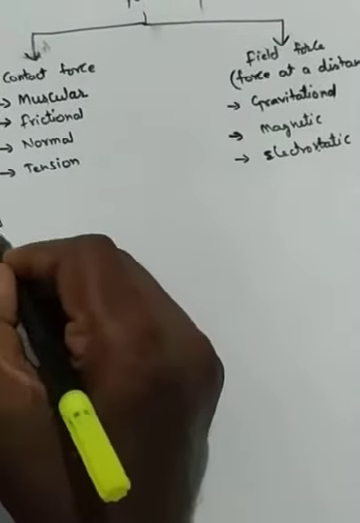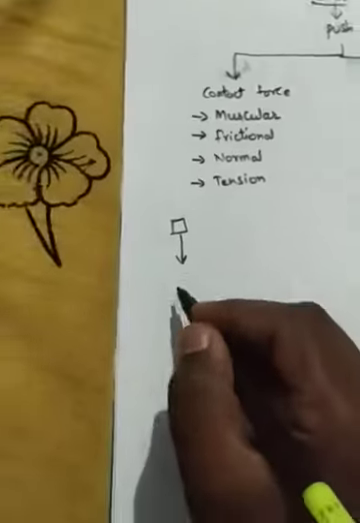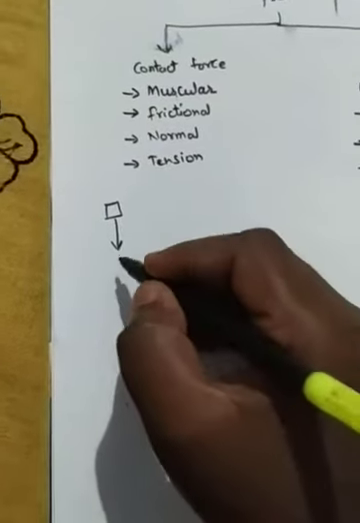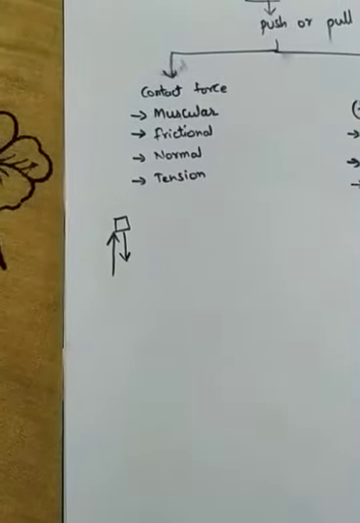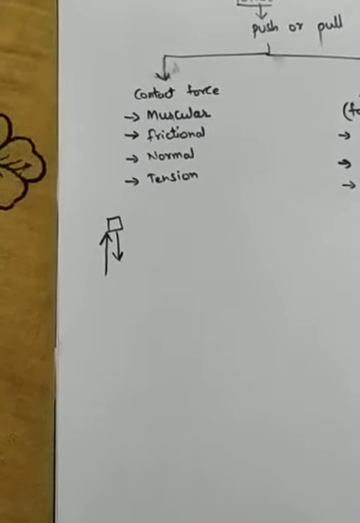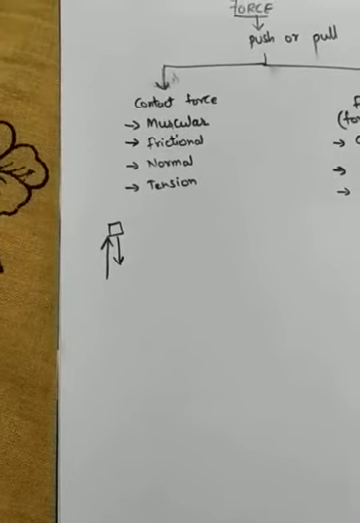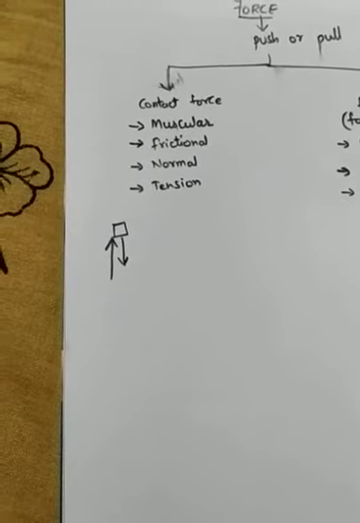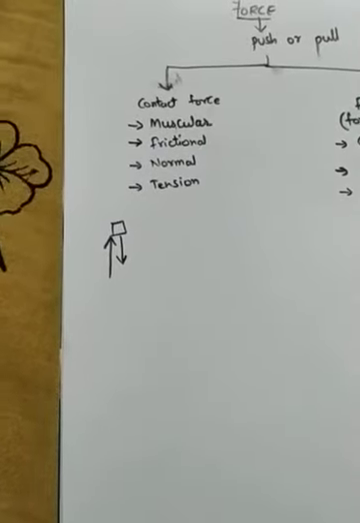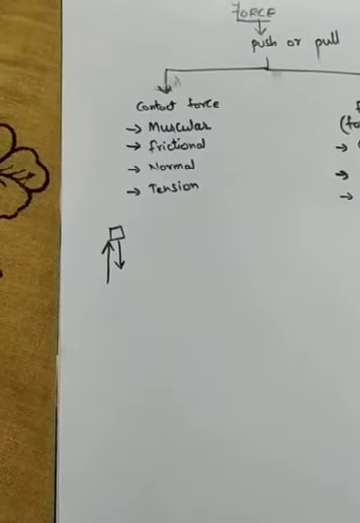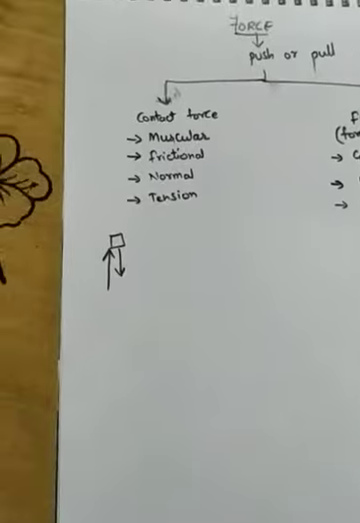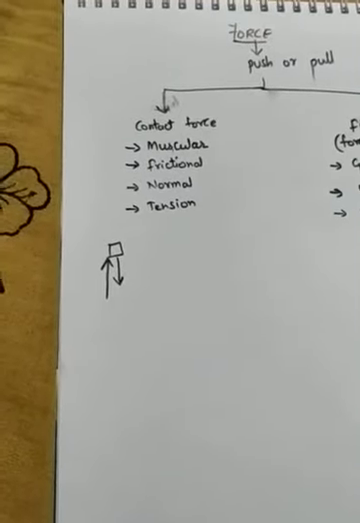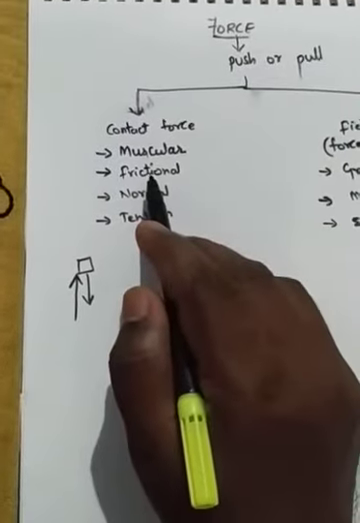The eraser is moving down, but the frictional force will act in the opposite direction and tries to stop the object. For example, if you throw a ball on level ground, what happens? The ball will roll and after some time it will stop, because between the ground and the ball the frictional force will act that tries to stop the object. That is called frictional force.